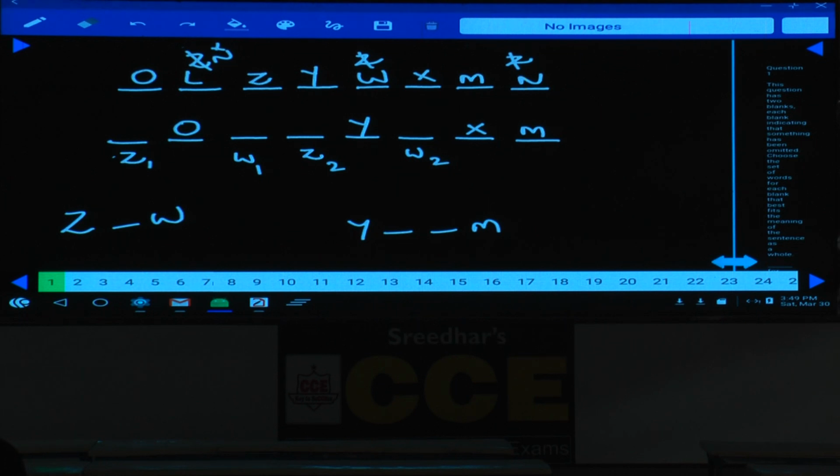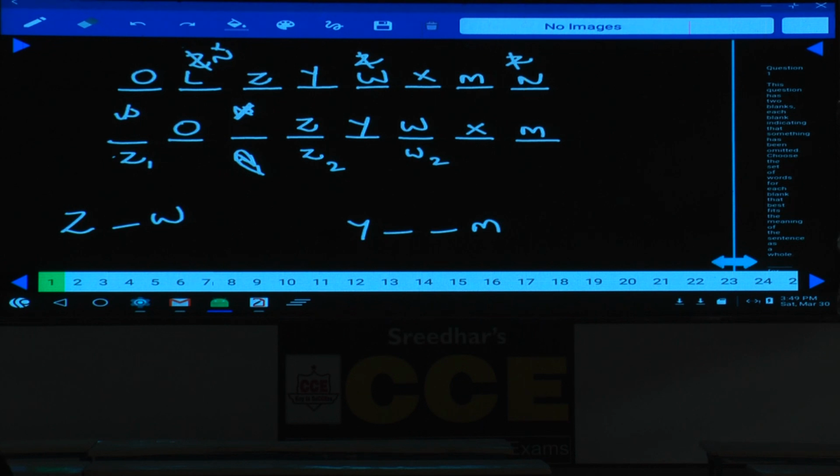And in the second case, neither W nor N is an immediate neighbor of O. W cannot be at this place, and W cannot be at this place. As W cannot be here, W1 is ruled out. As W1 is ruled out, then W will be here, because W cannot be an adjacent neighbor of O. As W is here, then Z will be here.